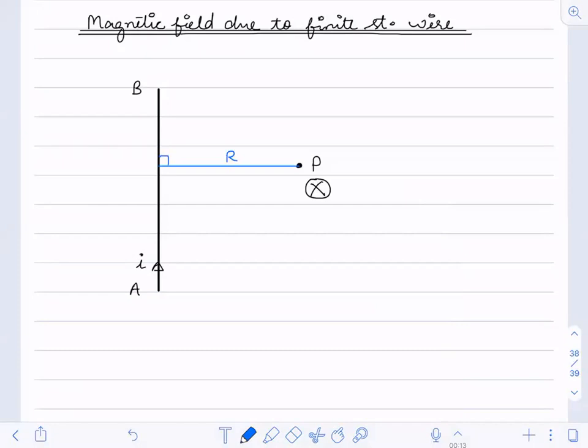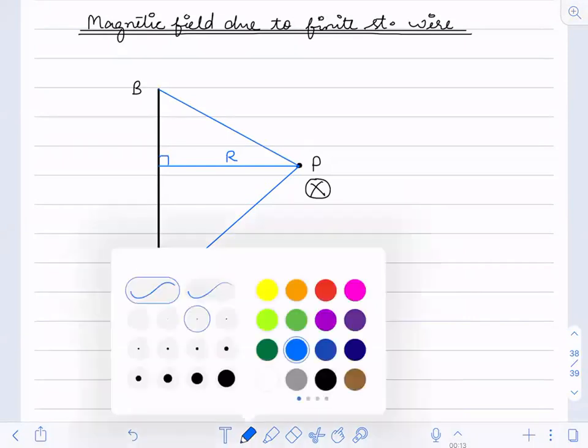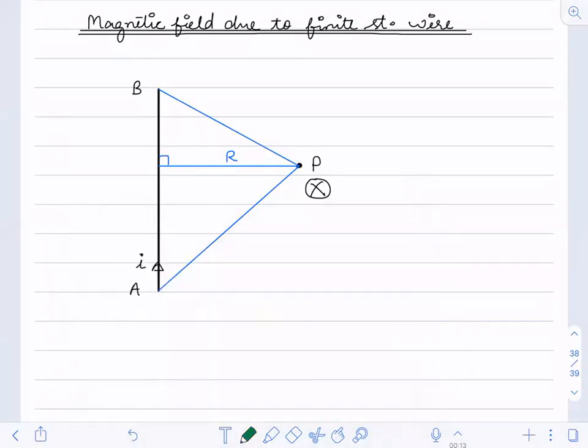After that, I'm connecting the end A of the wire to point P, and end B of the wire to the point P, like that. Now I'm measuring the angles.